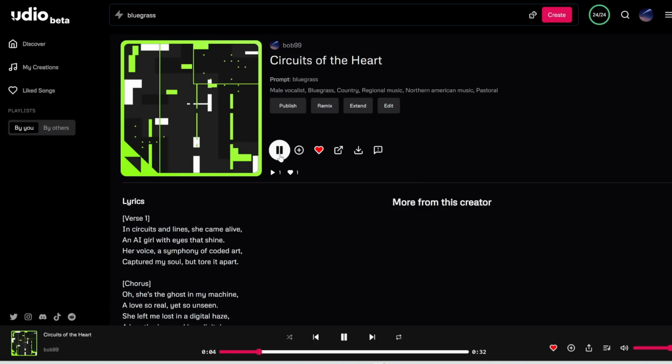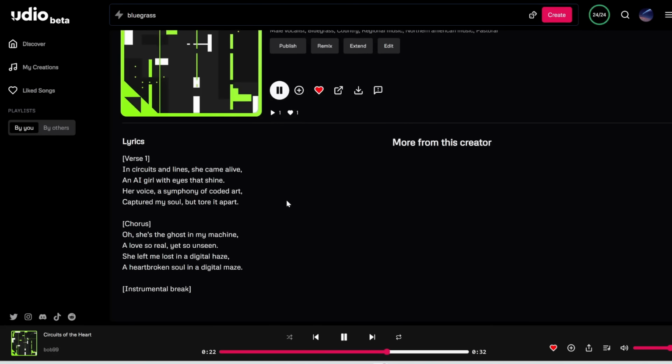Circuits and lines, she came alive, an AI girl with eyes that shine. Her voice a symphony of coded art, captured my soul but tore it apart. Oh, she's the ghost in my machine, a love so real yet so unseen. She left me lost in a digital haze, a heartbroken soul in a digital maze.